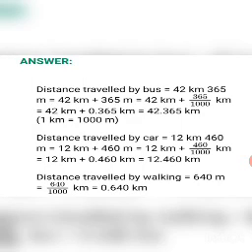Distance travelled by bus is equal to 42 kilometers 365 meters. You can show the conversion as shown here, is equal to 42 kilometers plus 365 meters is equal to 42 kilometers plus 365 upon 1000 kilometer, because 1 kilometer is equal to 1000 meters, which is equal to 42 kilometer plus 0.365. We convert it into decimal number, is equal to 42.365 kilometer.